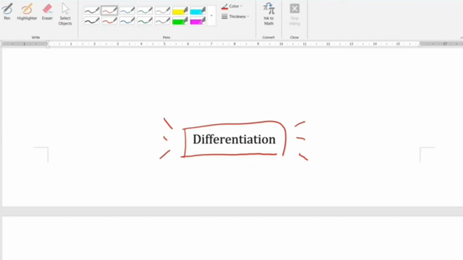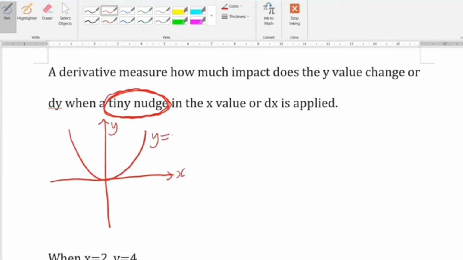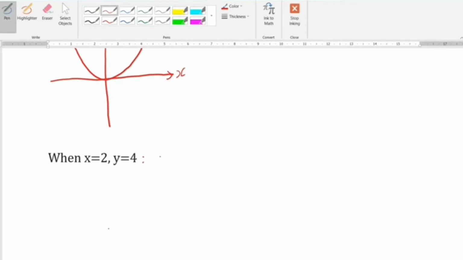Now let's talk about differentiation. Say you have a curve y = f(x) for some function f. Loosely speaking, a derivative measures how much the y value changes, or dy, when a tiny nudge in the x value, or dx, is applied.